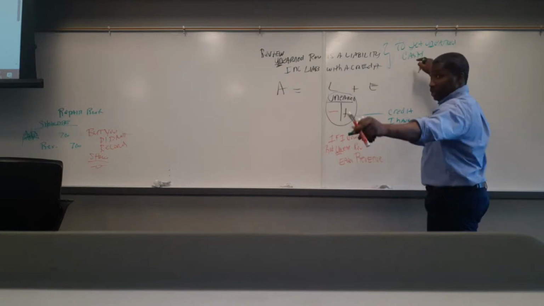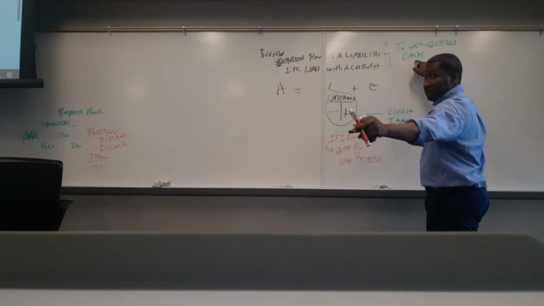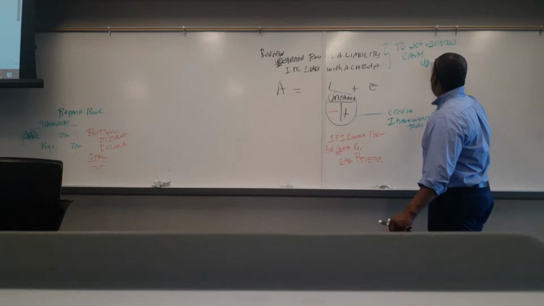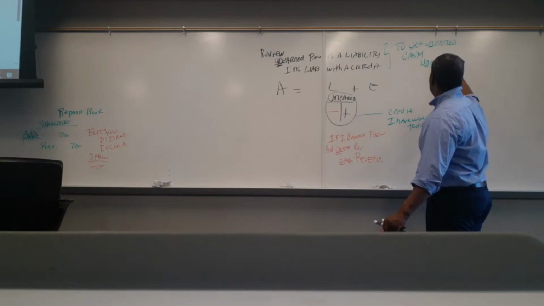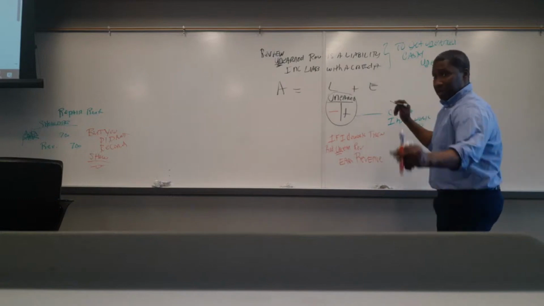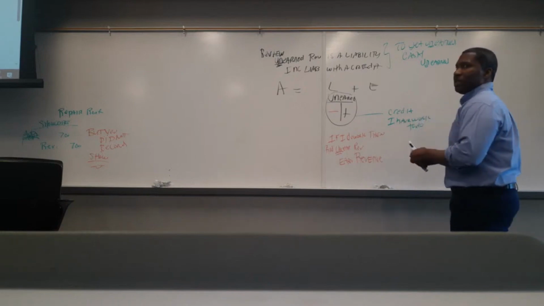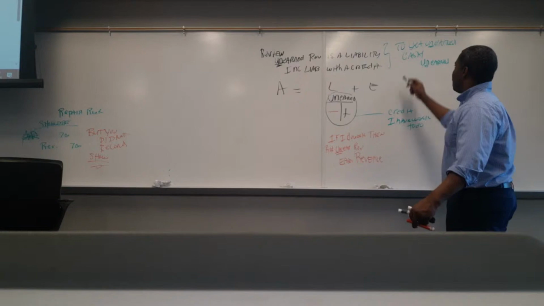You would record cash on a debit, and then you would record unearned revenue. To even have that come up, I have to pay you ahead of time, and that's what would have happened.